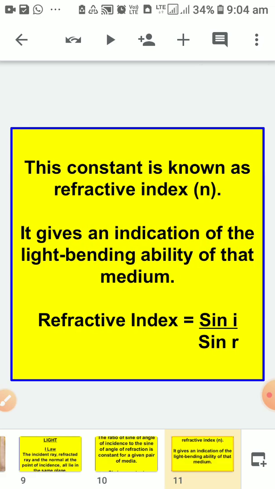Now children, this constant which you have seen earlier, sin i upon sin r, this constant is known as refractive index and it is denoted by n. It gives an indication of the light bending ability of that medium. So we can write down the refractive index formula as refractive index is equal to sin i upon sin r. If you know the values of angle i and angle r, then you can find out refractive index by using this formula.